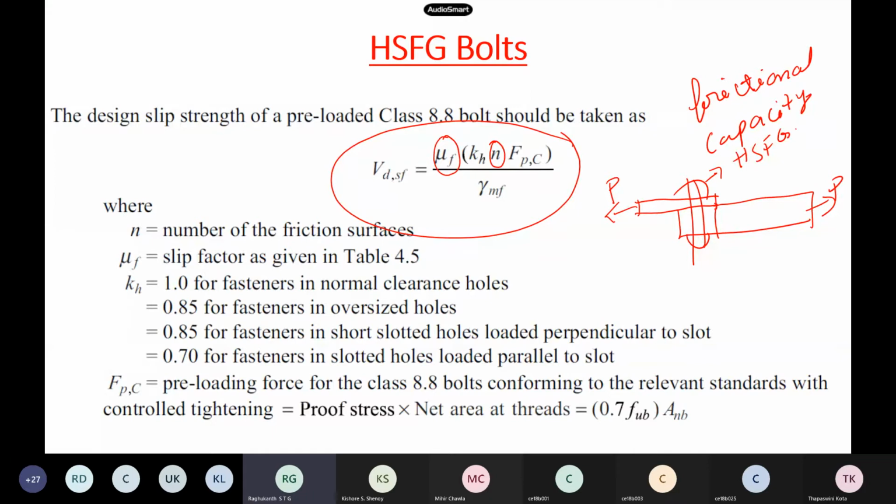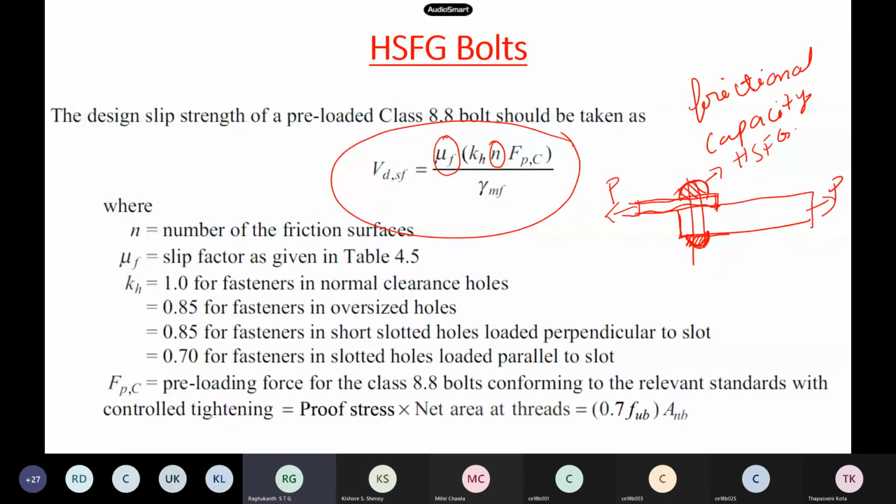So how many contacts are there? Where will friction get developed? See, this is a bolt you followed, right? Where friction gets developed in the lap joint. See, this is one plate, and this is another plate. What is the contact surface between these two? How many contact surfaces are there between the two plates?